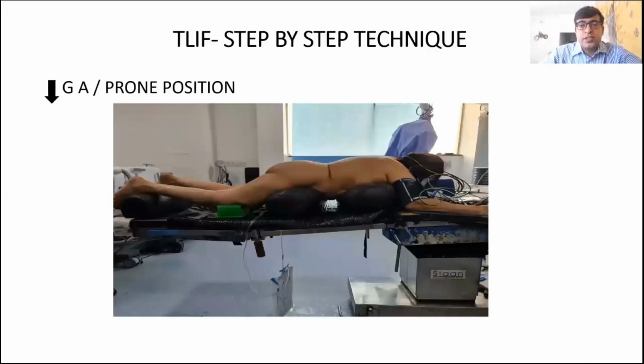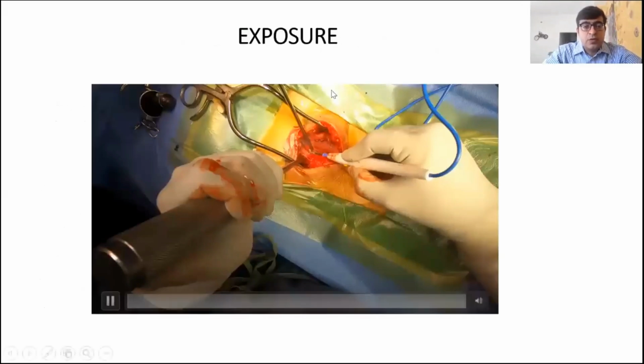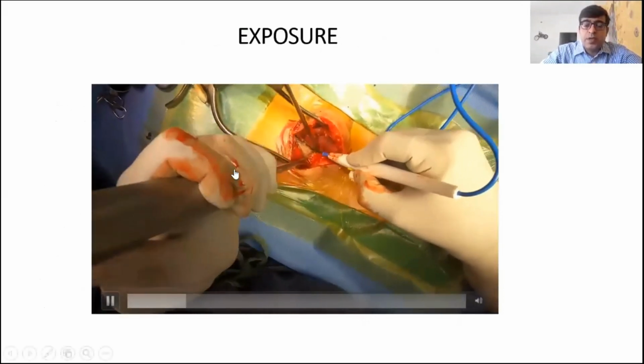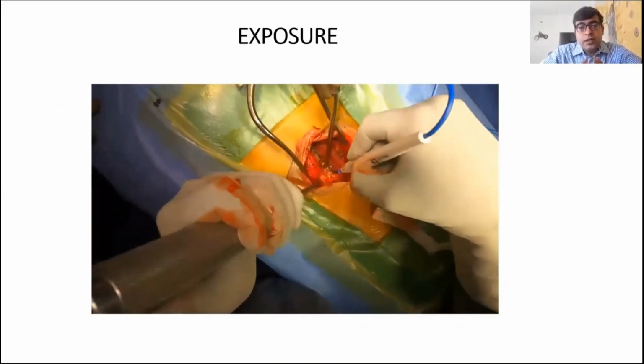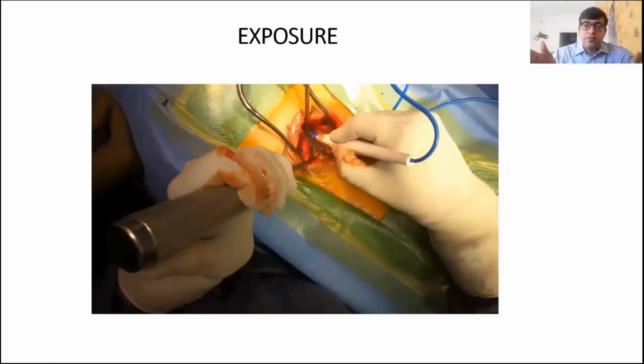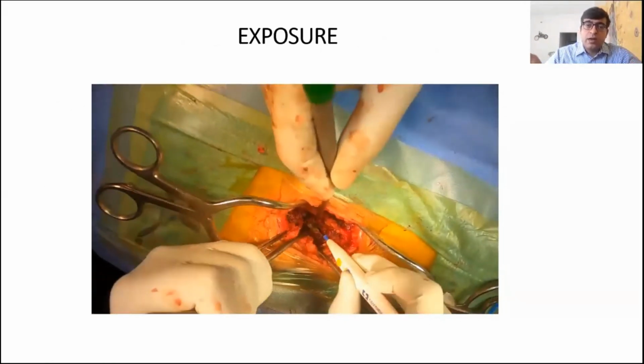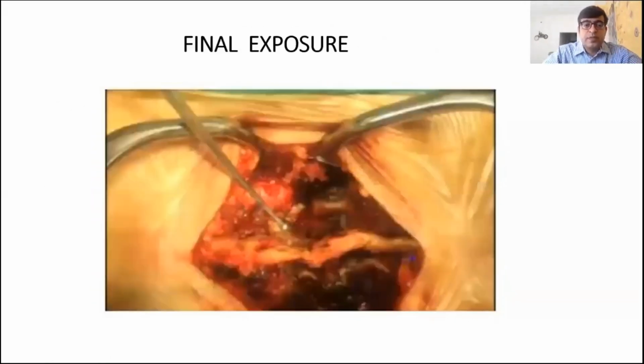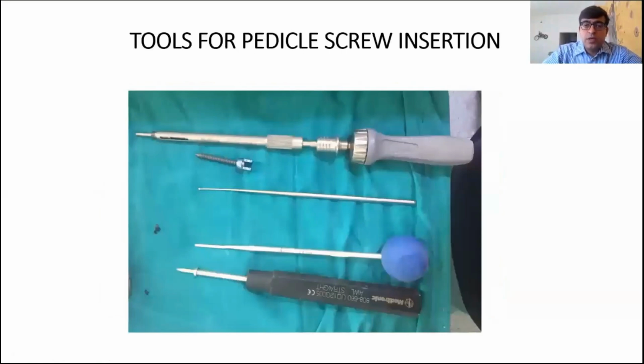So procedure to be done under general anesthesia, prone position. You can see the bolsters, upper bolster underneath the chest, inferior one beneath the iliac crest. All the pressure points are padded. Exposure, a vertical midline incision with a subperiosteal exposure. Bone is your friend. Stay on bone and expose both sides, spinous process, lamina, facets, preserving facet capsule, and go lateral to the medial part of the TP. So at the end of exposure, you should see spinous process, lamina, pedicle entry points with medial TPs, and place self-retaining retractor in.